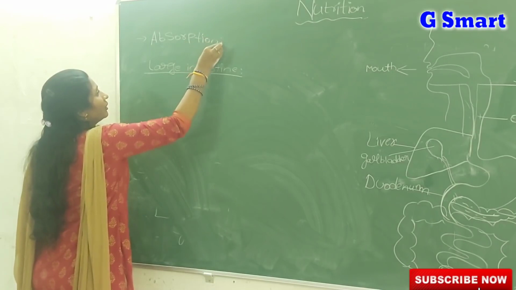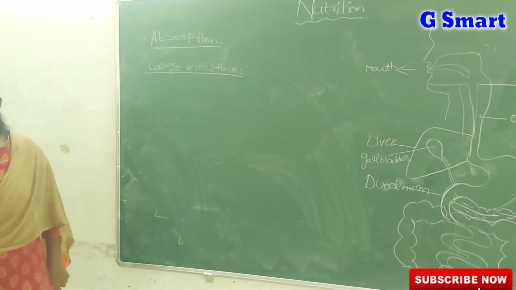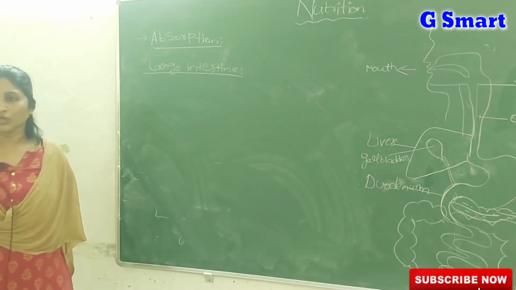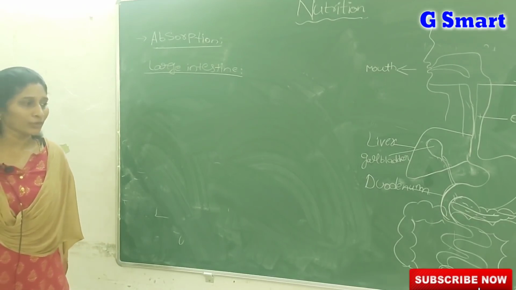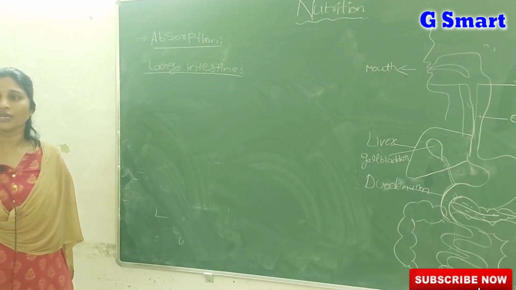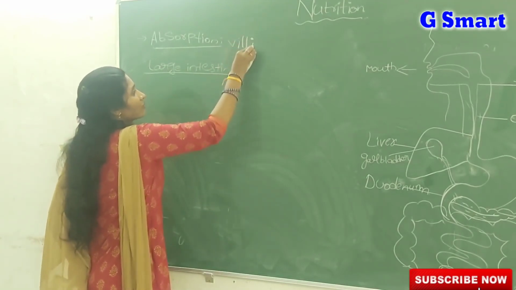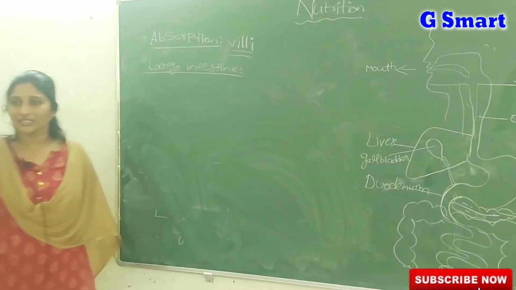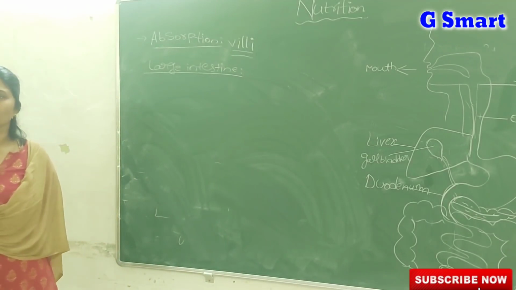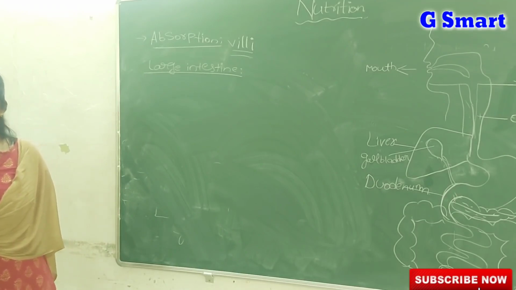Absorption means the digested food products enter into the blood through the small finger-like projections of the small intestine, called villi. Through the villi, the digested food products like amino acids, glucose, fatty acids plus glycerol enter into the bloodstream. That process we call absorption.